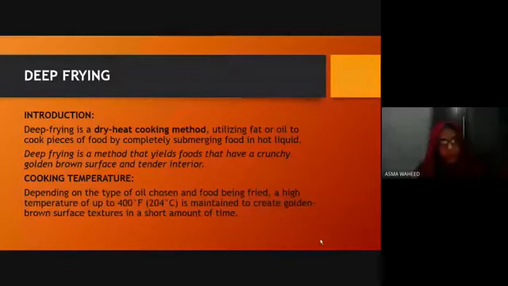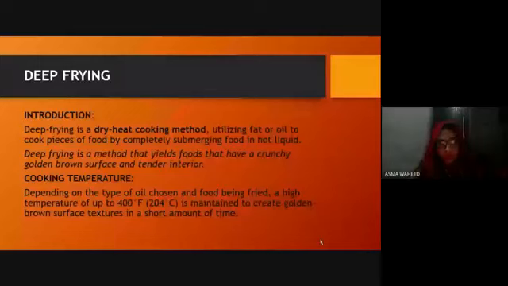Deep frying is a method that yields food that has a crunchy golden brown surface and a tender interior inside. So this cooking method has the specification that it has a crunchy golden brown surface and a soft interior. Tender means soft.